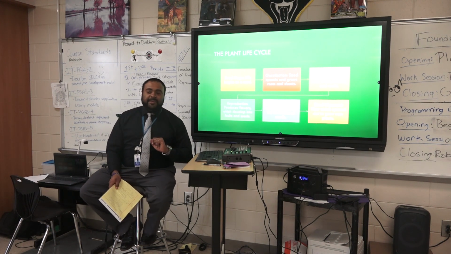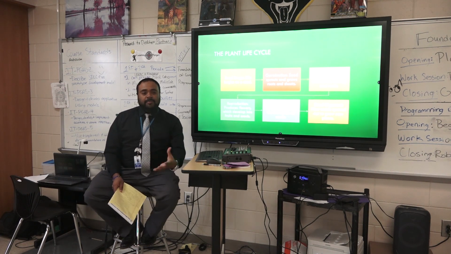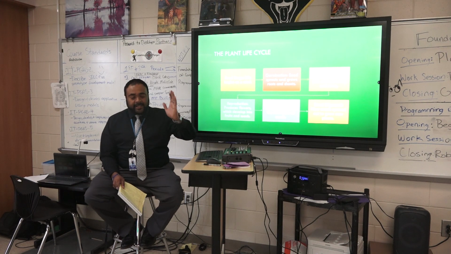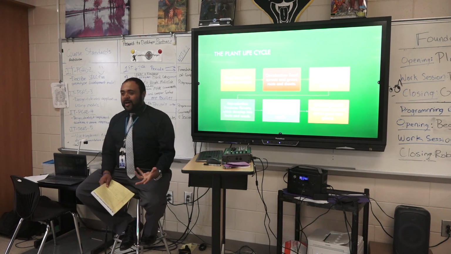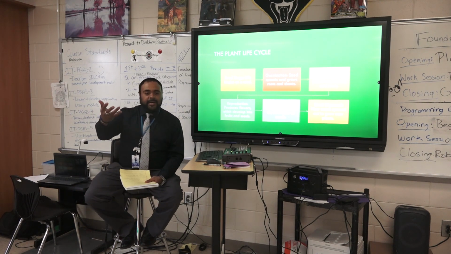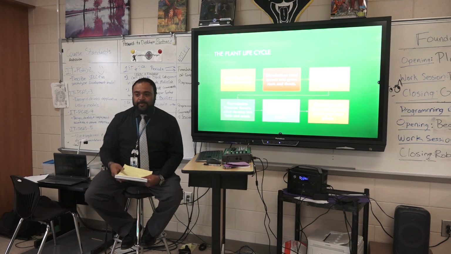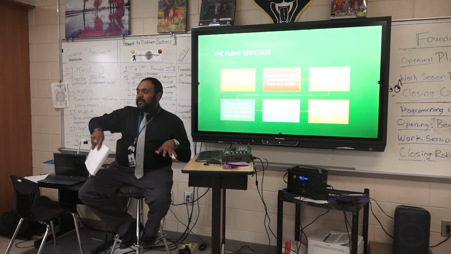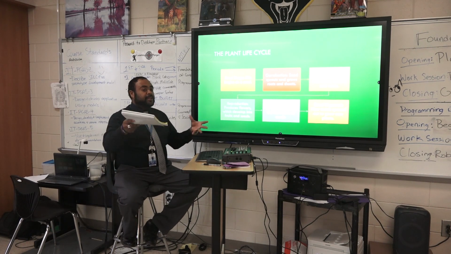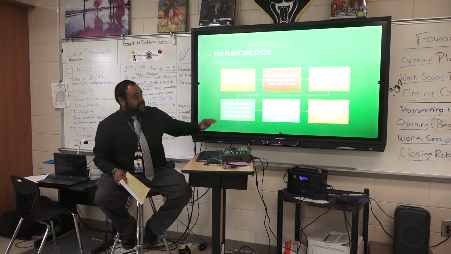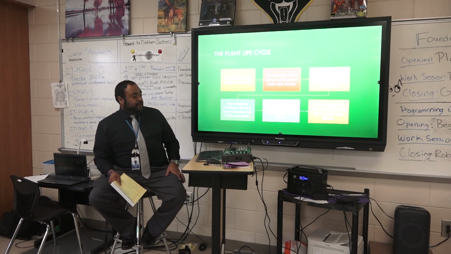Now, the pollination process for our plants will be a little bit different because we're growing them indoors. So there won't be any interaction with bees or wasps or animals or insects that can land on it and take it elsewhere. So our beans are a little bit different. They will be grown indoors, and it'll be climate controlled as well. And seed dispersal: new seeds spread out to grow new plants.